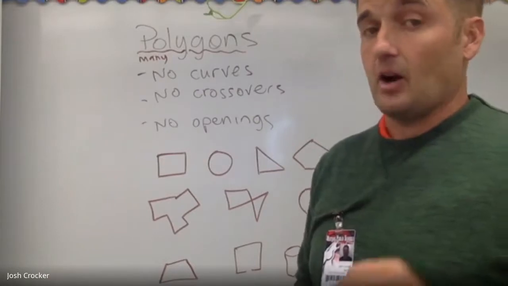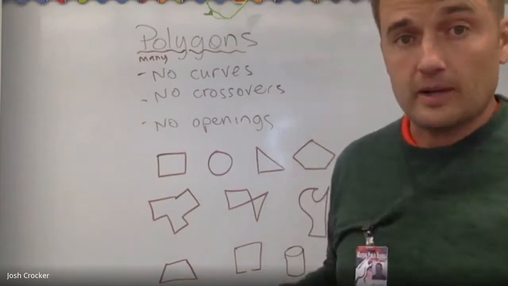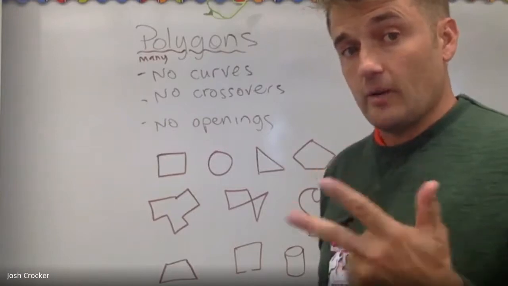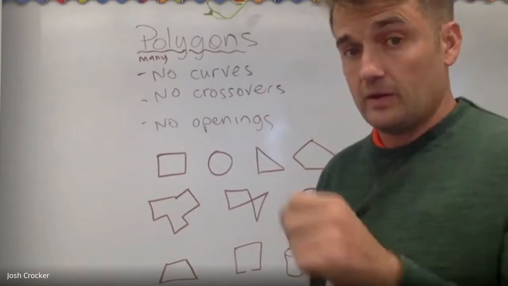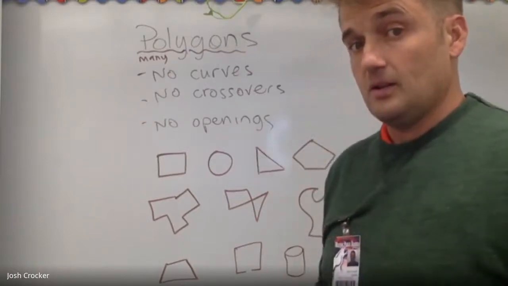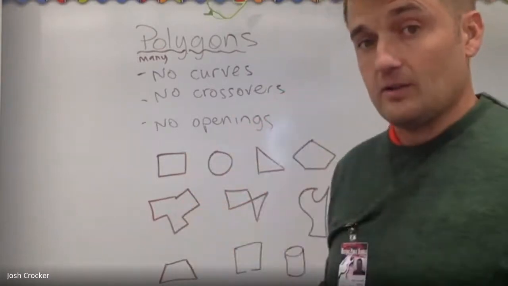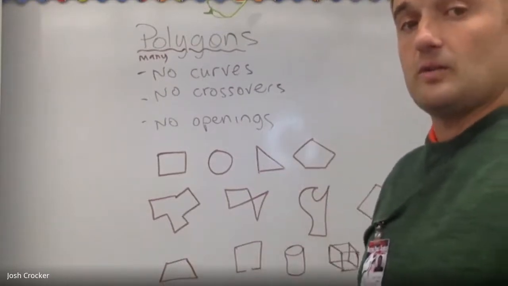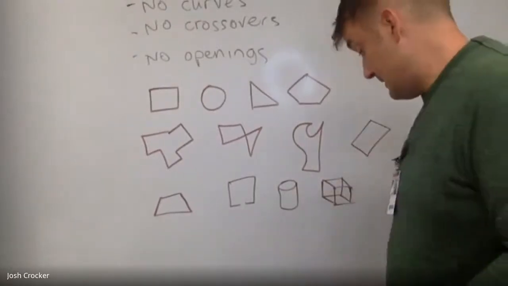In fact, there are only 3 rules, and as long as you don't break one of the 3 rules, you're a polygon. Okay. The 3 rules are no curves, no crossovers, and no openings. So as long as you are a shape that is made of straight segments, right? No curves, just segments. You are just one shape, right? You can't have lines crossing over each other and you are closed, then you're a polygon. And there are a lot of different kinds of polygons. So I wanted to go through these and just play a real simple game of am I a polygon or not? It's a great game.